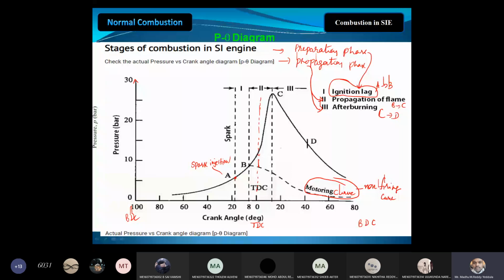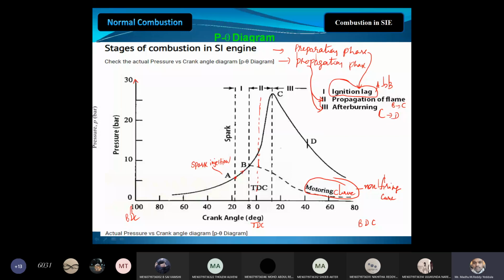In A to B the chemical reactions occur, and due to this a small pressure and temperature rise takes place.